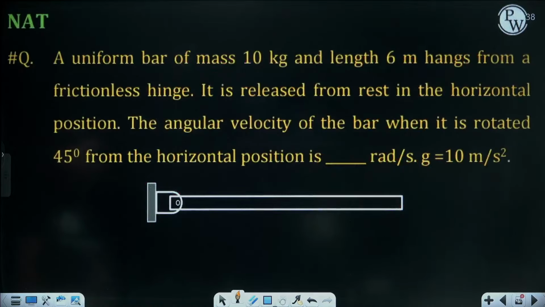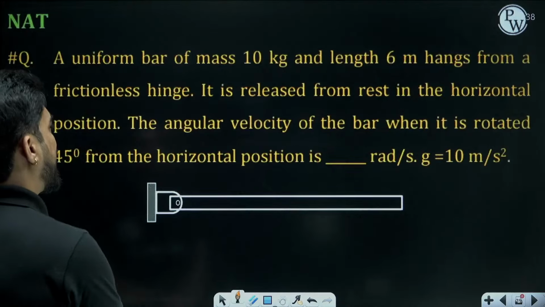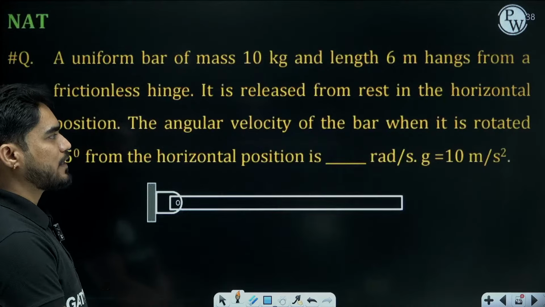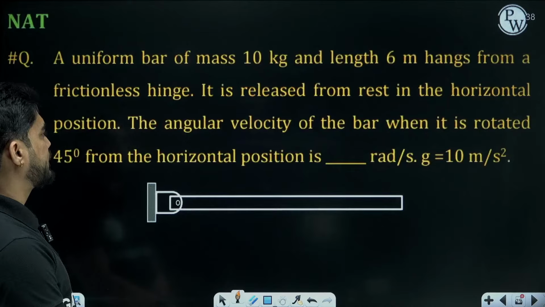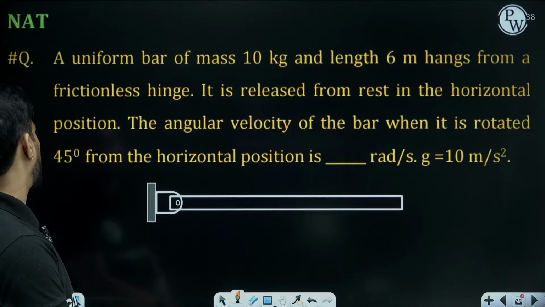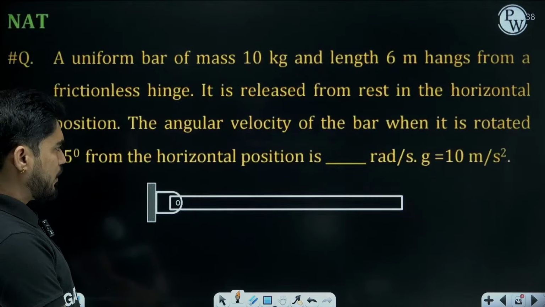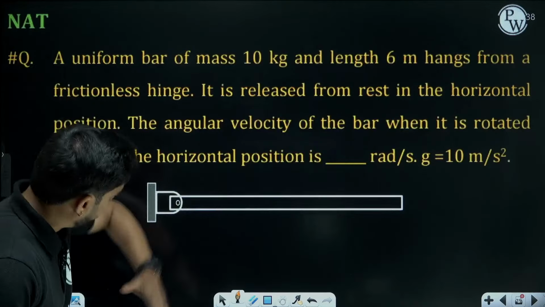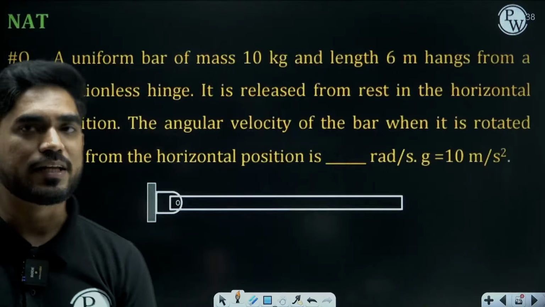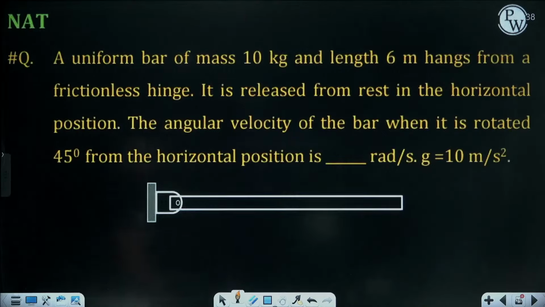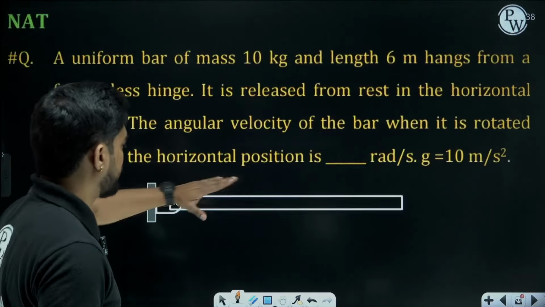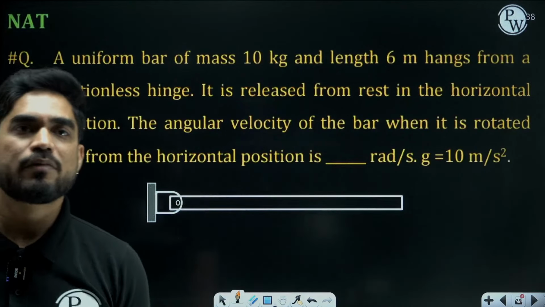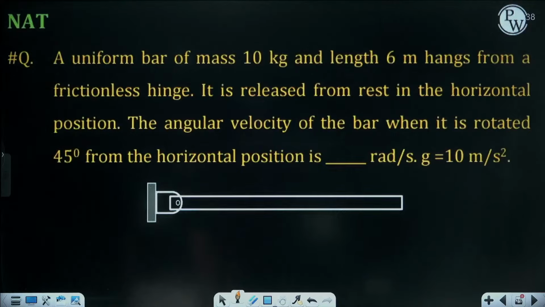Chalo, moving on to the next question. A uniform bar of 10 kg and length 6 meters hangs from a friction. It is released from rest in the horizontal position. Find the angular velocity when the bar is rotated 45 degree from the horizontal position. Means in this position the bar is at rest. When it will rotate and come at 45 degree, what will be the angular velocity of the bar?